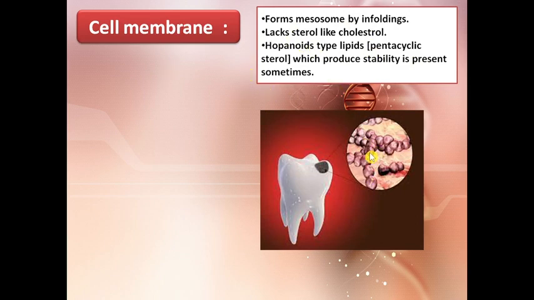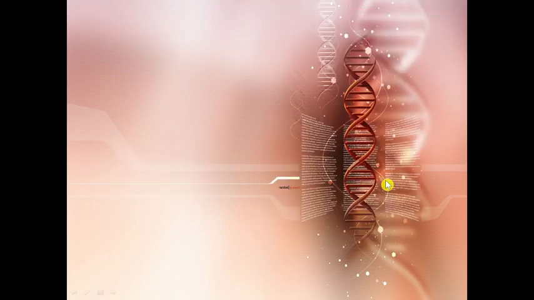Now again, here it is an important point to note down that these are round-shaped, coccus-shaped bacteria. So this is a coccus-shaped bacteria. This is the chief agent of tooth decay. What they do is they adhere to the teeth and use sucrose as raw material, and that's why it is said that candy and other sugary foods are very harmful, because sugary substances have sucrose in them, and these bacteria adhere to the teeth, use this sucrose, and cause tooth decay. So these are generally Streptococcus mutans type of bacteria.